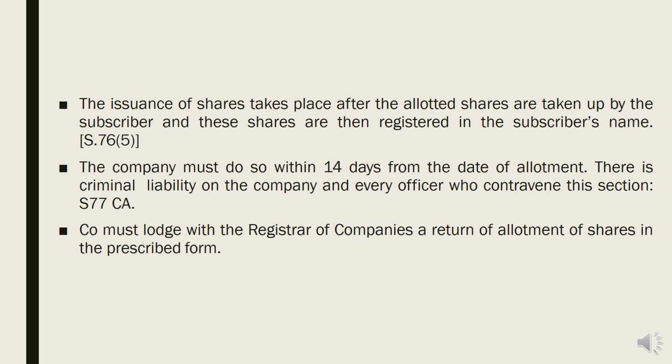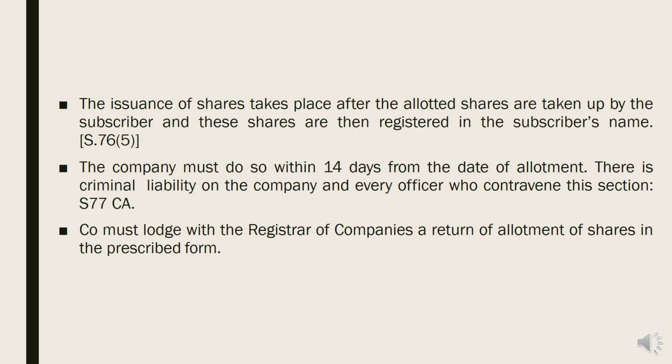Okay, how long can the company take to register the subscriber's name in the registry? The company must do this within 14 days from the date of allotment. If the company does not do this within 14 days, there will be criminal liability on the company and every officer who contravenes this section.